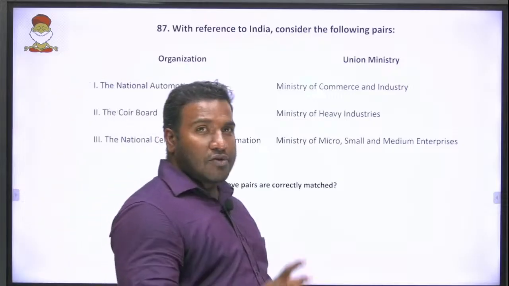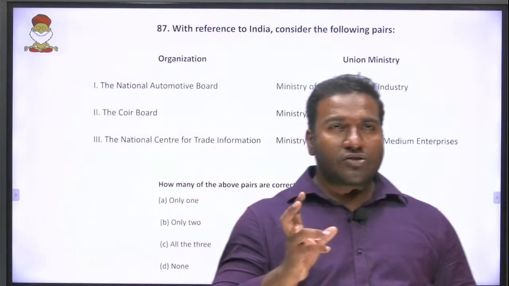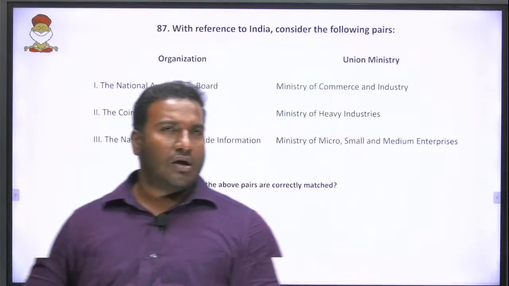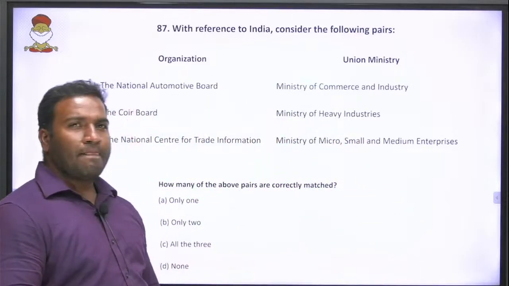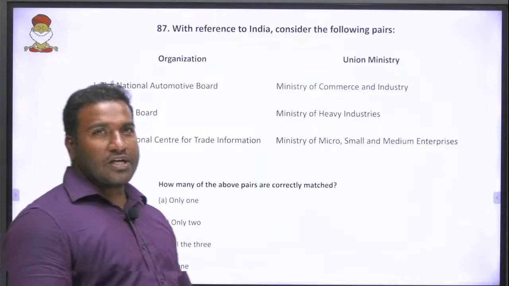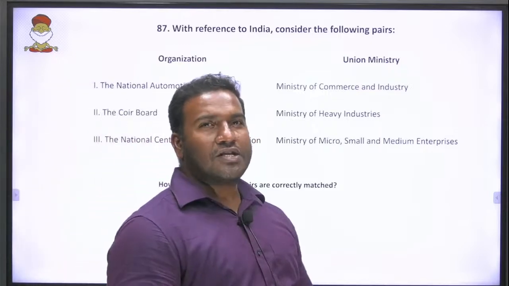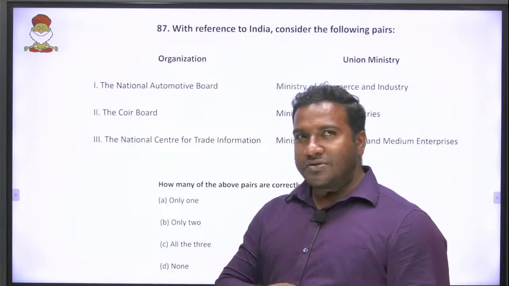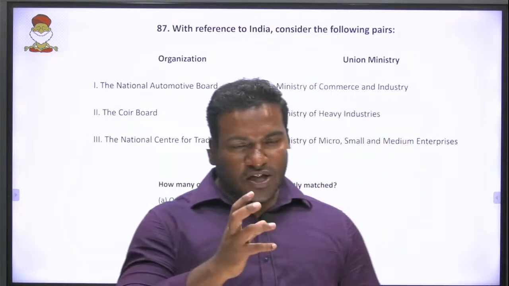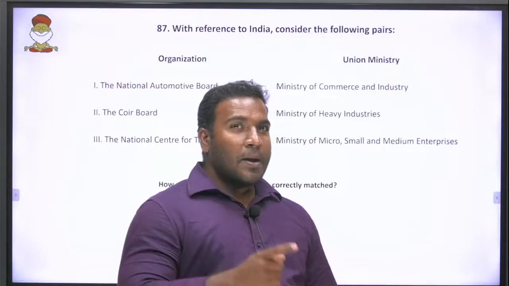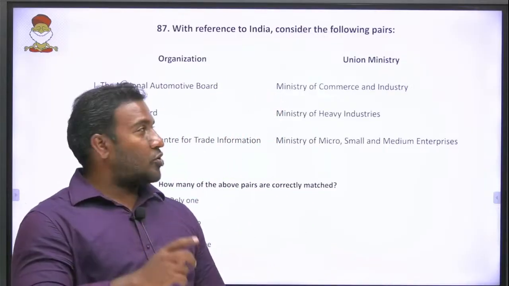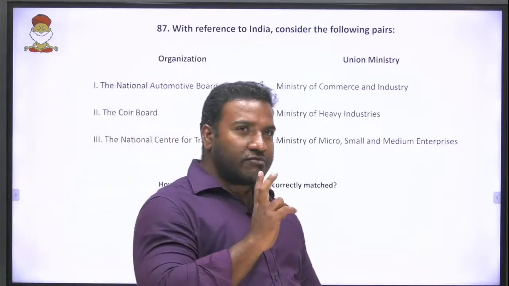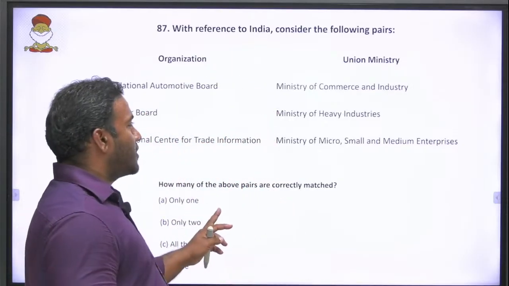Like there was one question, friends, on your coffee board. Under which ministry? Coffee is farming, so agriculture, but Ministry of Agriculture and Farmers Welfare is wrong. All food crops are managed by the Ministry of Agriculture and Farmers Welfare, but the cash crops are monitored by the Ministry of Commerce and Industries. So you have to learn how the administration setup is done.